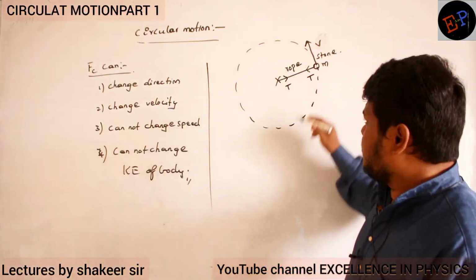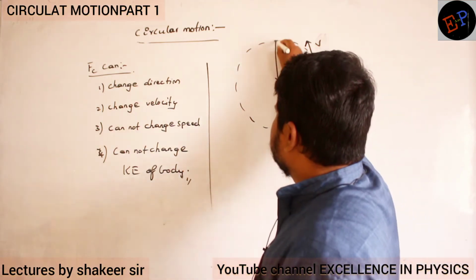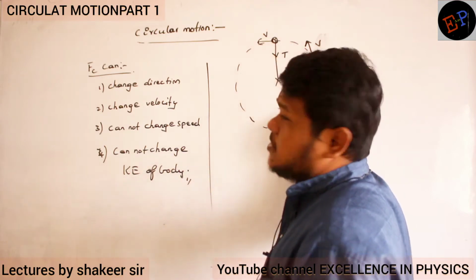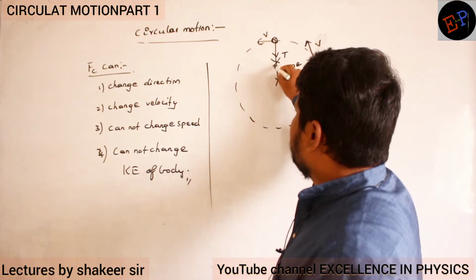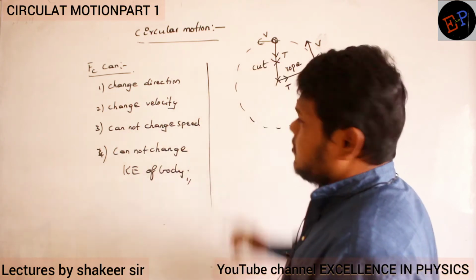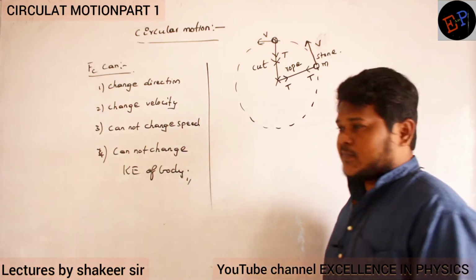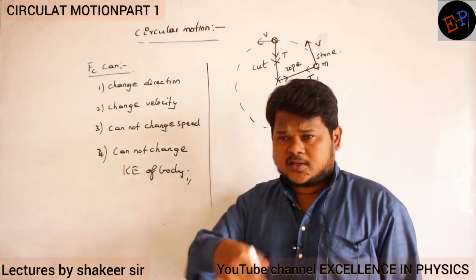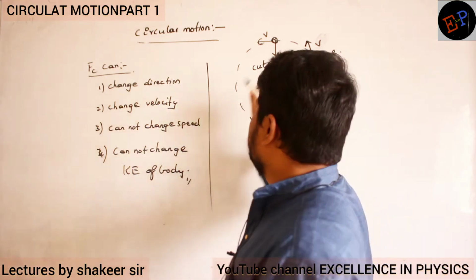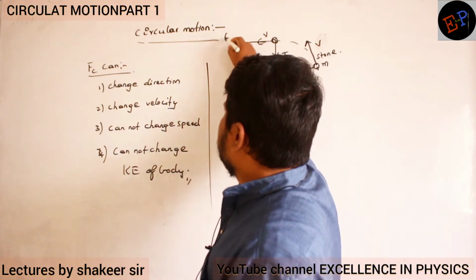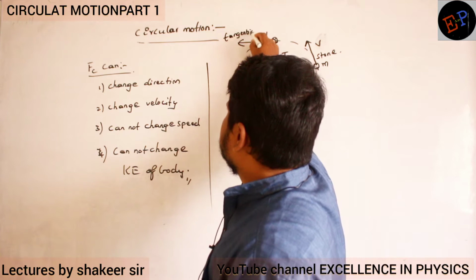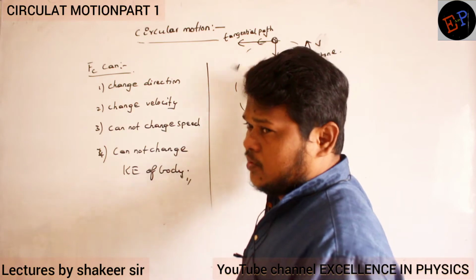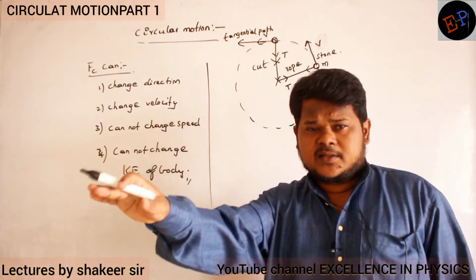For example, let us consider this body has reached up to here. Here also it is traveling with the speed of v, and the tension developed is T. Clear now? Now if I cut the rope here, can you say what will happen? If I cut the rope, tension can no longer act on this stone, so it cannot move in a circular path. So how will it move? It will move in a straight line, in a tangential path. If I cut the string here, it can no longer move in a circular path, but it will try to move in a straight line.